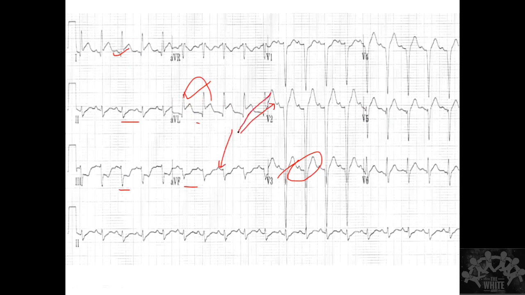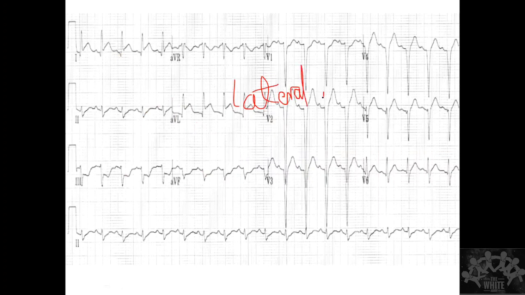You expect this whenever there is a lateral wall elevation, so the reciprocal leads are going to be the inferior wall. So this is expected. That means the primary cause is the elevation. So this is a lateral wall myocardial infarction, correct? This is called a lateral wall MI. What will be the cause for a lateral wall MI? Lateral wall MI is because of what occlusion? Can you tell me? So this is my lateral wall. LCX. Very good.